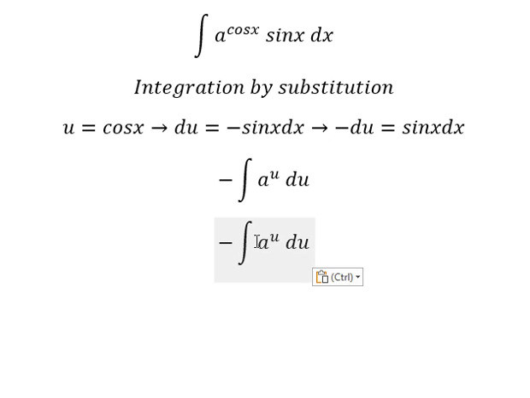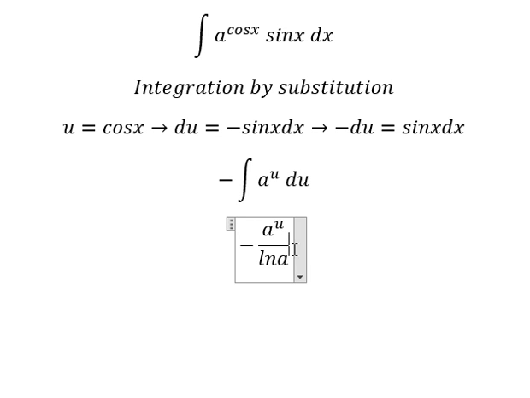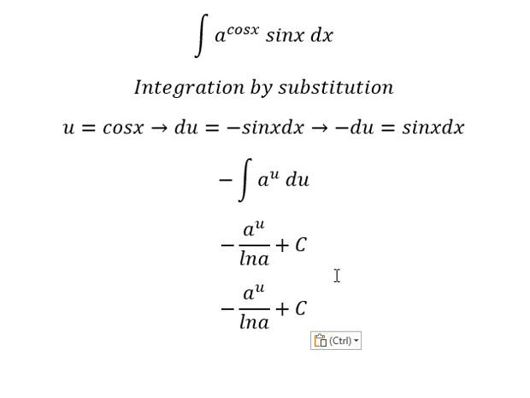The integration of this one, we have a to the power of u over ln a, and I will put plus c. About u, that is cosine x. And this is the final answer.